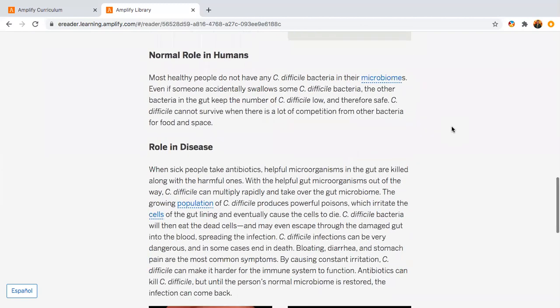Normal role in humans. Most healthy people do not have any C. difficile bacteria in their microbiomes. Even if someone accidentally swallows some C. difficile bacteria, the other bacteria in the gut keep the number of C. difficile low and therefore safe. C. difficile cannot survive when there is a lot of competition from other bacteria for food and space.